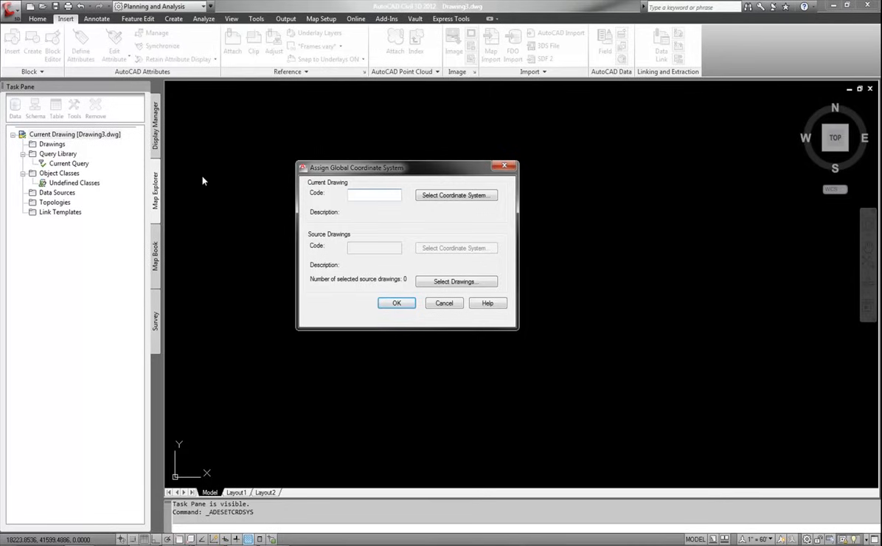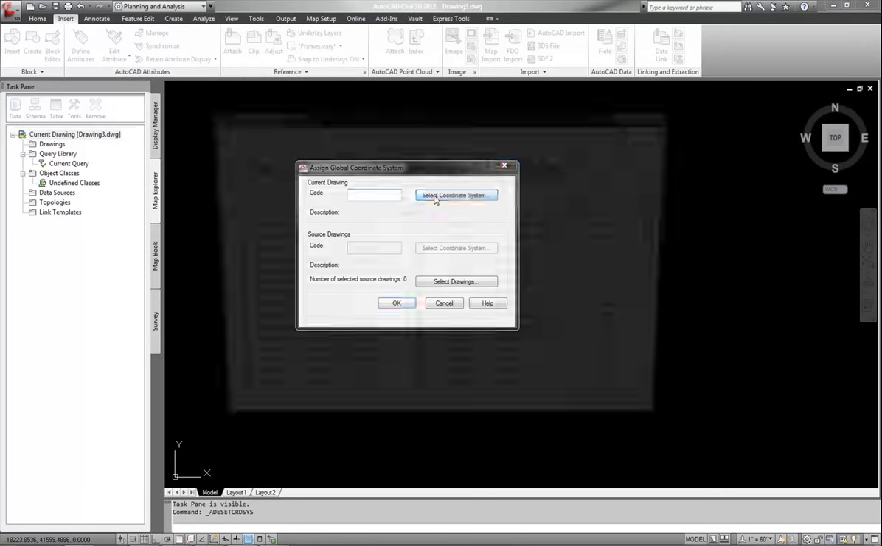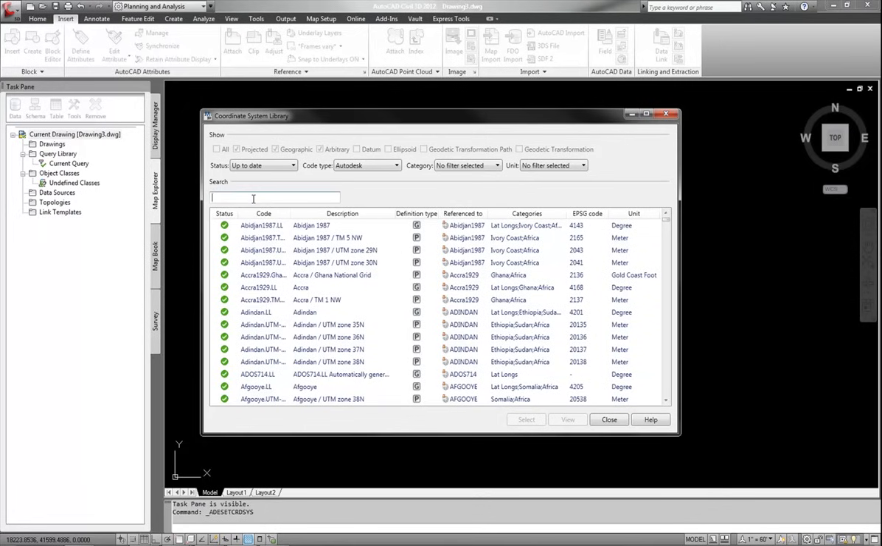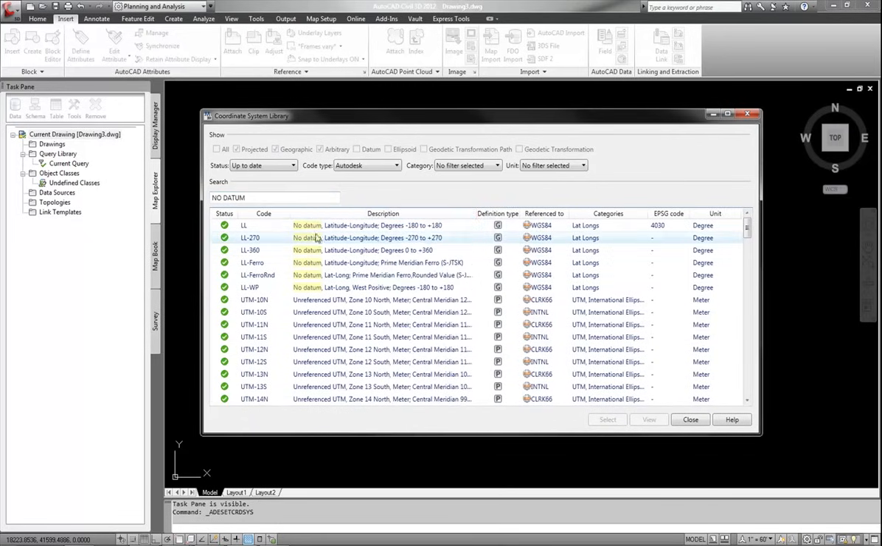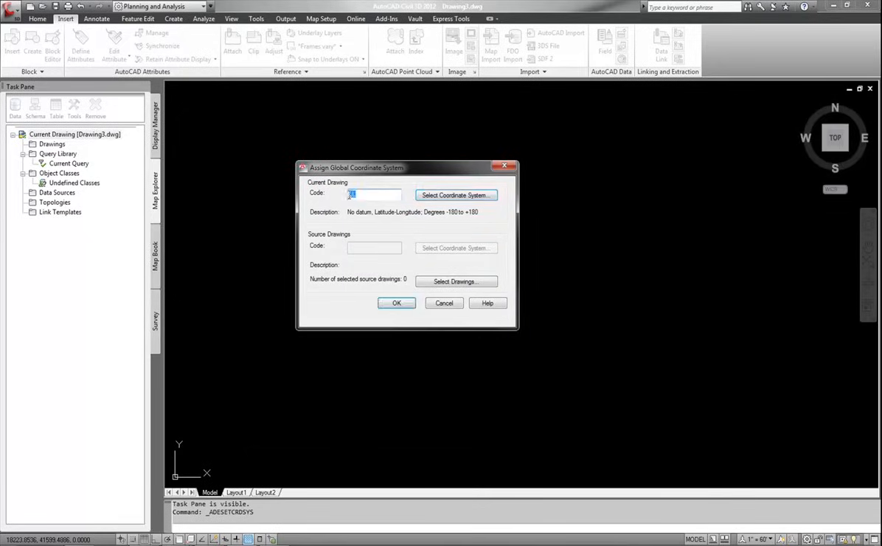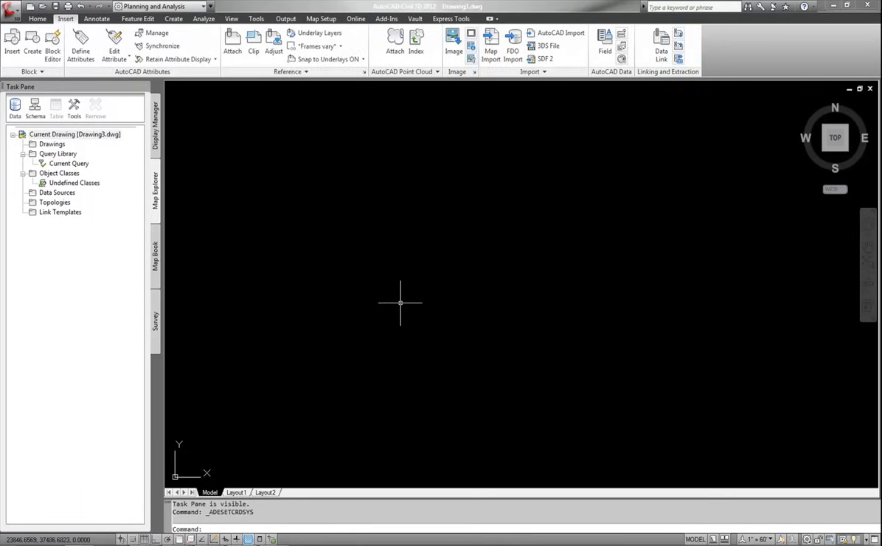So the county map came from the USGS website, and through my research on their website, found that the datum that it uses is lat long, no datum assigned to it. So therefore, if you look here, it's no datum, latitude, longitude, degrees, negative 180, positive 180. This is the exact code that I need. If I knew the code, I didn't have to search for it. I could simply type it in. This is the code that I'm going to be using, and I'm going to select that, and there's where I could have typed in the code. I'm going to use that to assign to this drawing. So therefore, my drawing is now in that coordinate system.